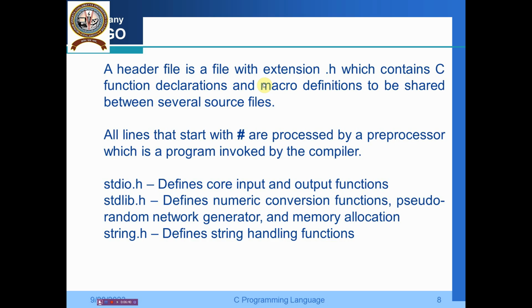All lines that start with hash, that you can see hash include, are pre-processed by the preprocessor, which is a program invoked by the compiler. We have a number of header files: stdio.h defines core input and output functions, stdlib.h defines numeric conversion functions, pseudo-random number generator and memory allocations, string.h defines string handling functions. Like that we have a number of header files.